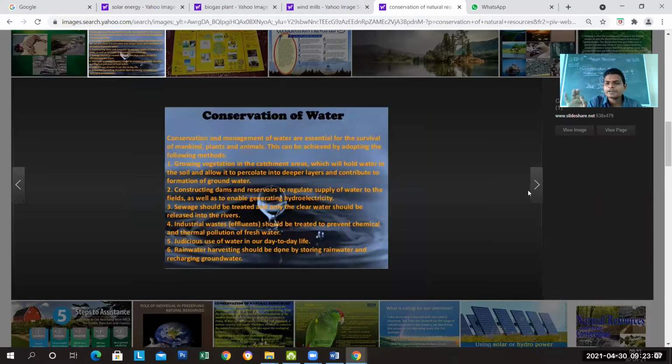Conservation of water is very important. Conservation of water is water management. Only 20% of fresh water is available to drink, while the other 80% is in the ocean and different lakes. Rainwater harvesting should be done by storing rainwater and recharging groundwater, constructing dams and reservoirs, and regulating supply. Just write it down. These are some of the important topics we are discussing right now.